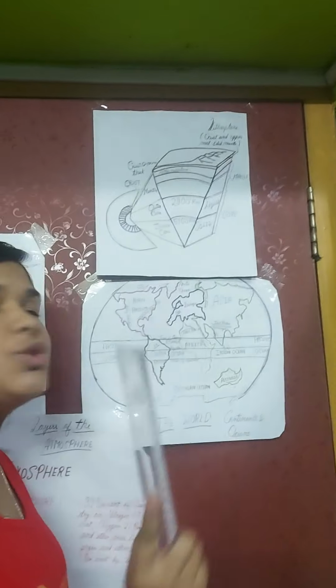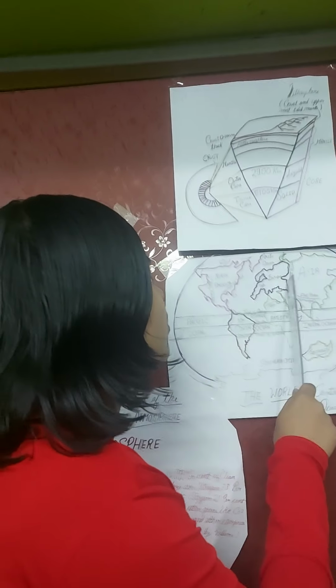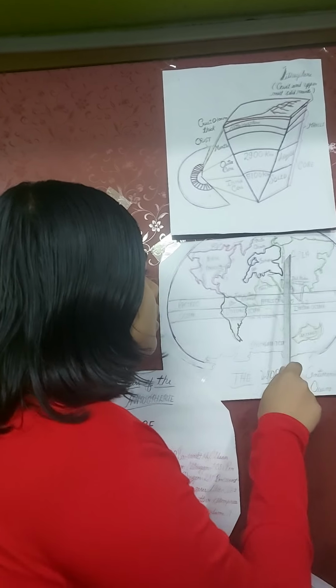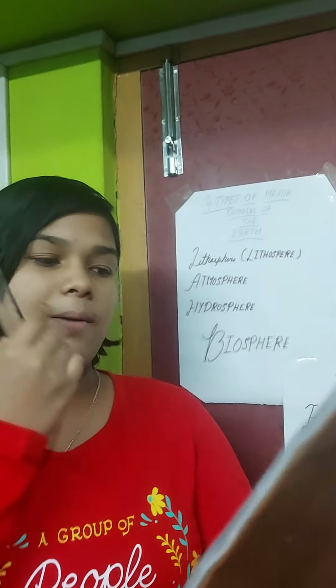Let's see. So you can see this is Europe, the purple one is Europe, and this is Asia. So the Ural Mountains is this part. This is known as Ural Mountains. So Asia is separated. Now let's talk about the combined land masses of Europe and Asia, which is called Eurasia.